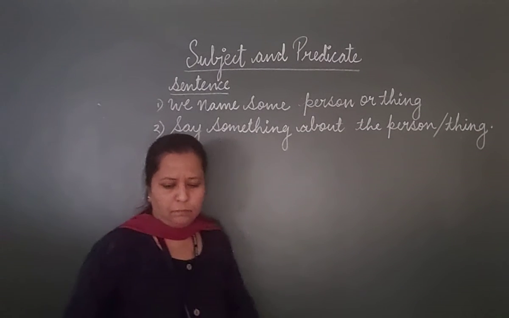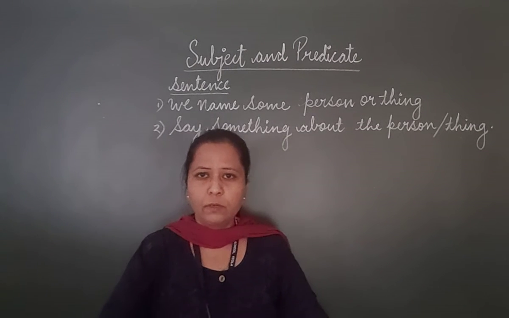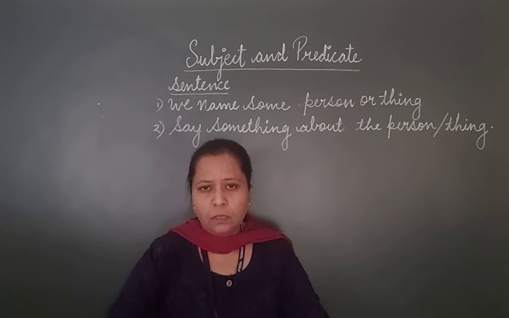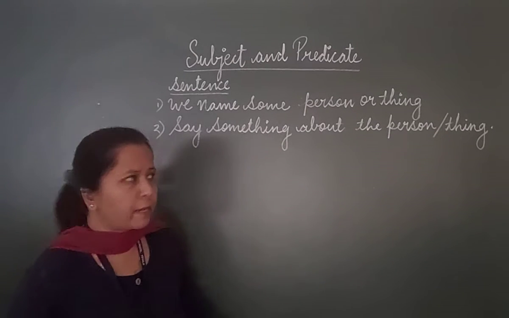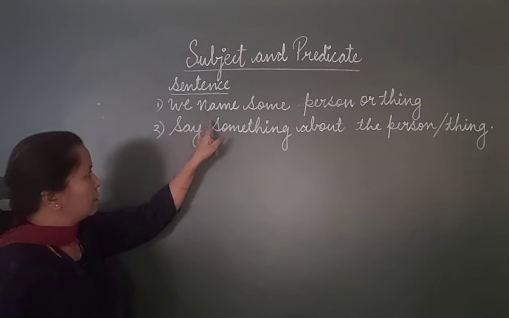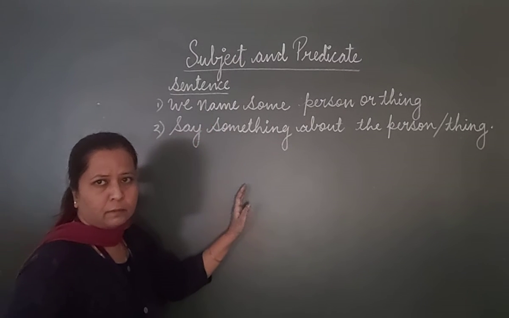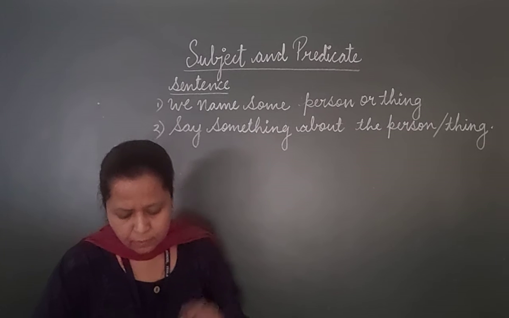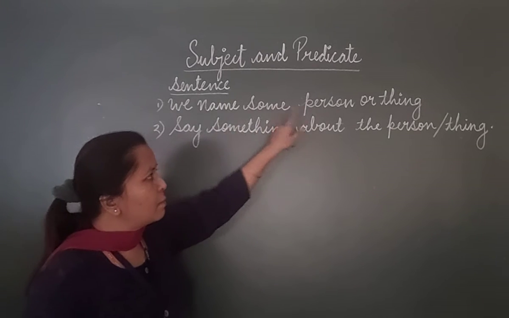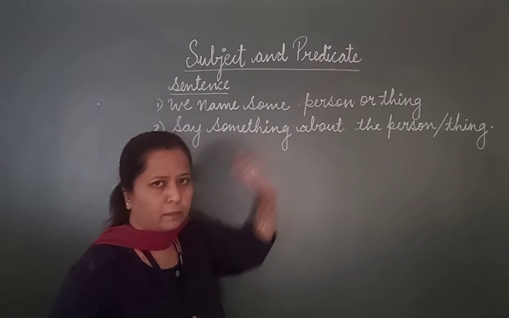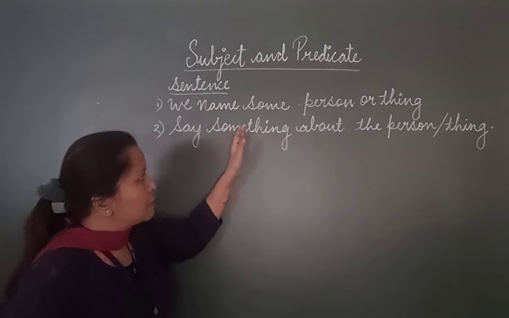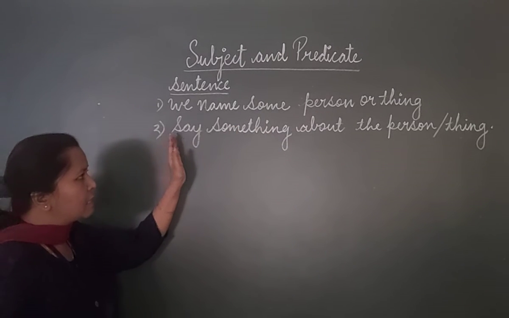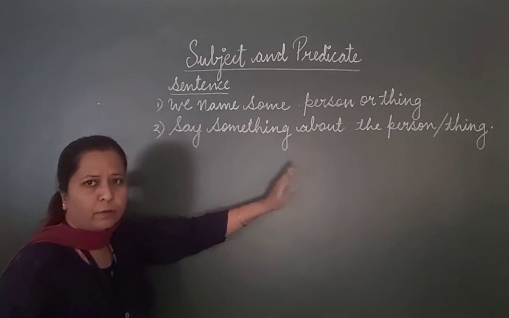Now today we are going to study about subject and predicate. Now students, when we make a sentence, it gets divided into two parts. First, we name some person or a thing. And the second, we say something about the person or a thing.